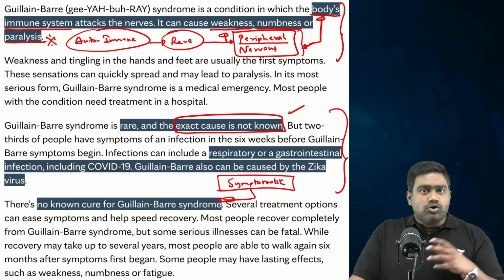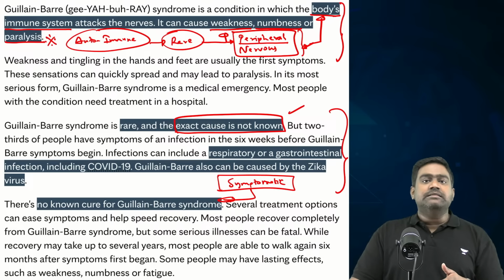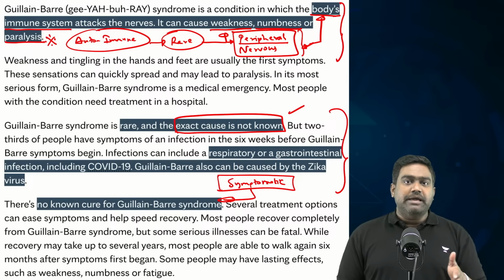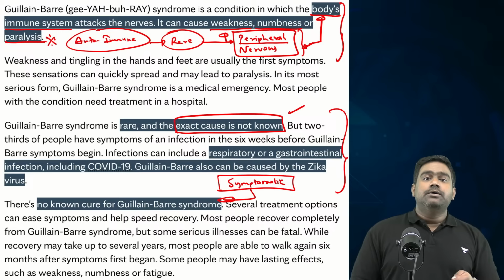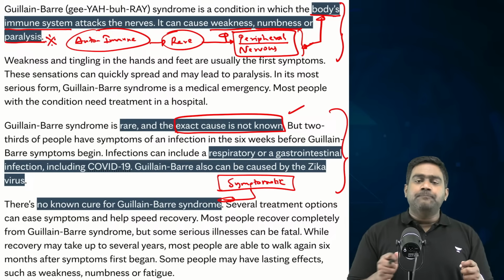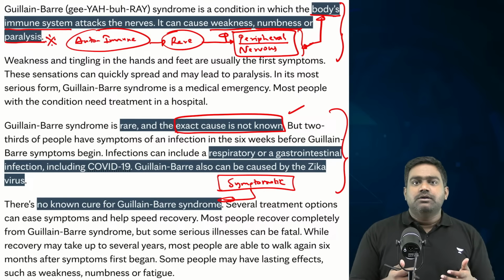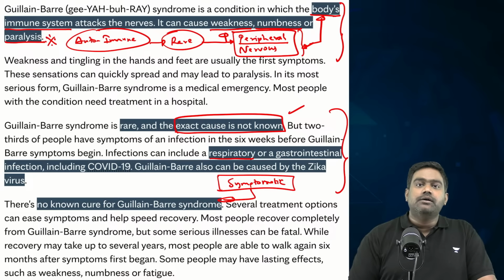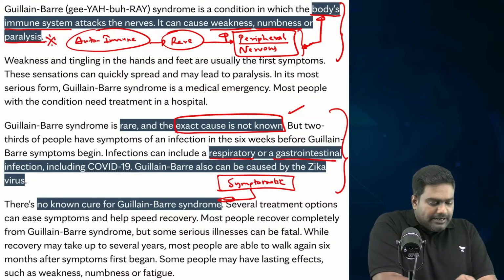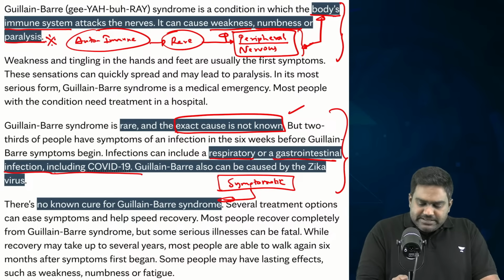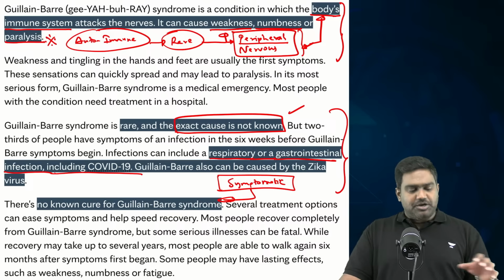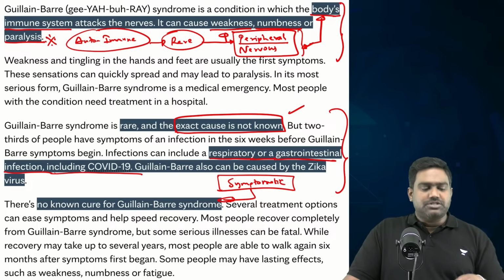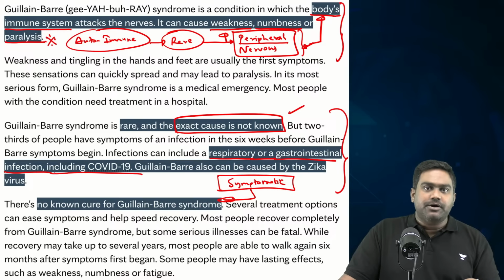However, the exact cause is not known, but it's often seen that GBS follows major bouts of infection, especially when a person is infected by pathogens which can cause deadly diseases, respiratory diseases, including COVID-19, or gastrointestinal infection. Following such serious bouts of infection, patients report GBS, which is a rare autoimmune condition that gets triggered.